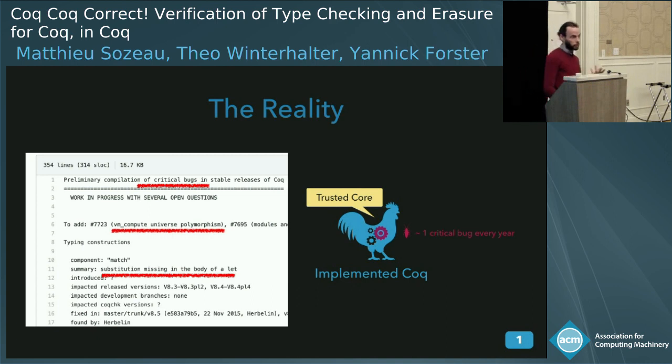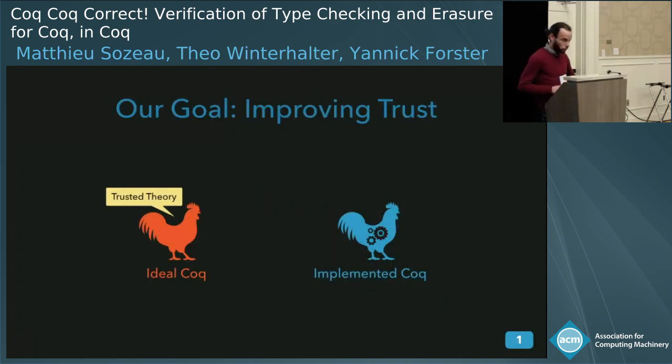So we have many critical bugs that usually appear at the boundary of this combination of features, like fast computation and universe polymorphism, or when we added let bindings to the system, we didn't check everything was going well in the match typing rule, which is very complex. And so we would like to increase trust, and to do that, we will move from this trusted code base to a trusted theory-based paradigm.